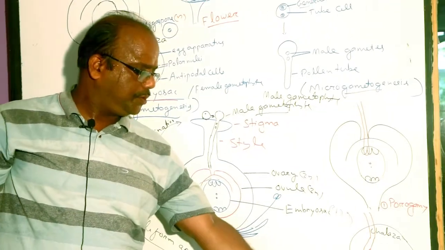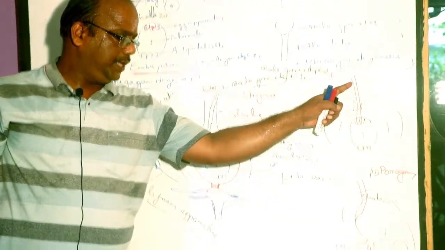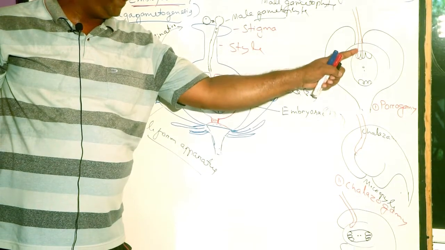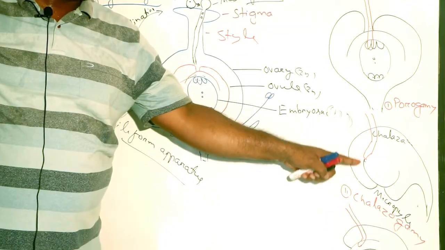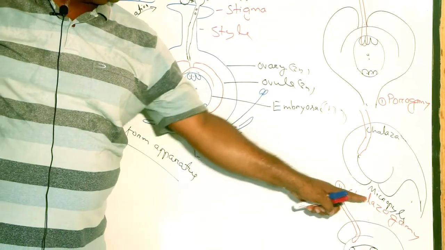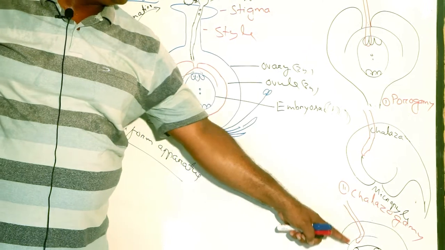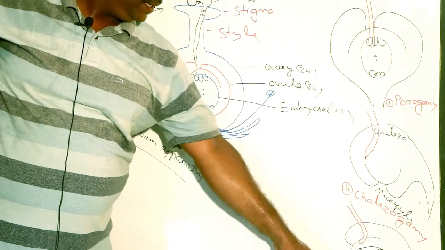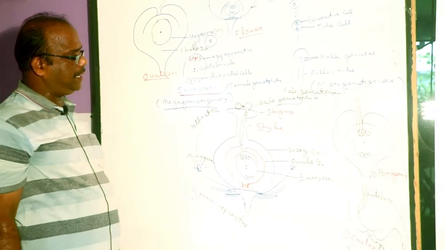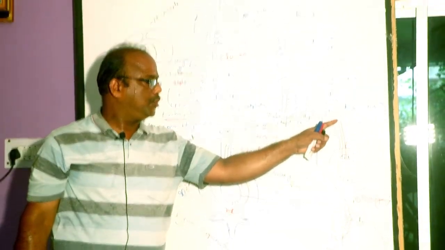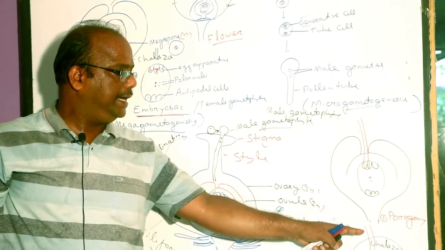Fertilization process of angiosperm is of 3 different types. When pollen tube enters into the ovule through micropyle, such fertilization process is called porogamy. Through chalaza, it is called chalazogamy. Through integument, it is called mesogamy. Fertilization process is of 3 different types on the basis of nature of path of pollen tube into the ovule.